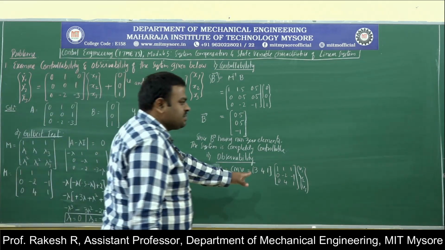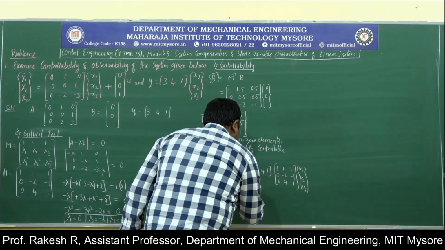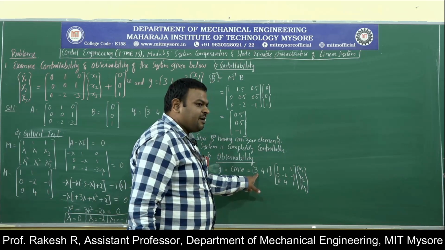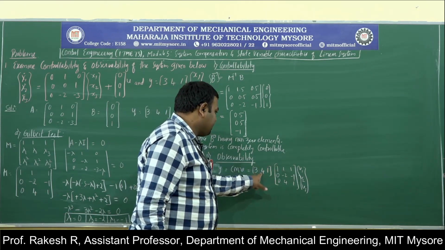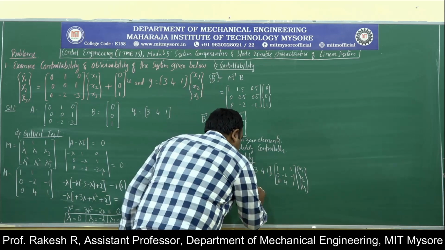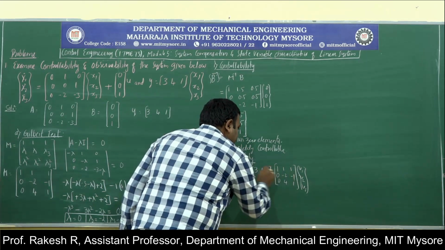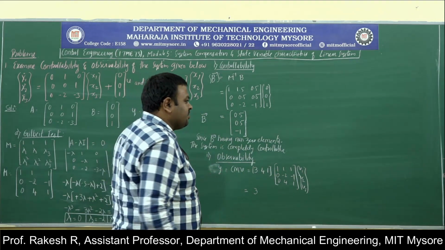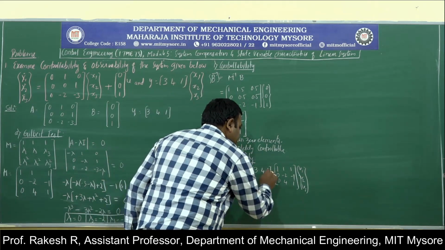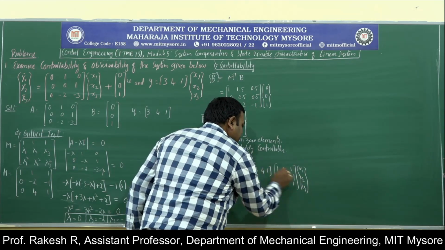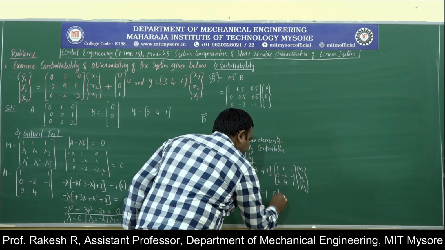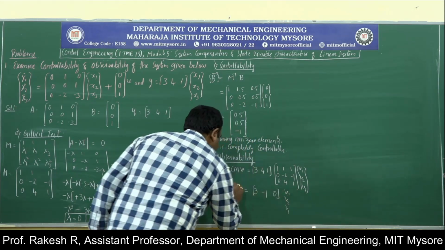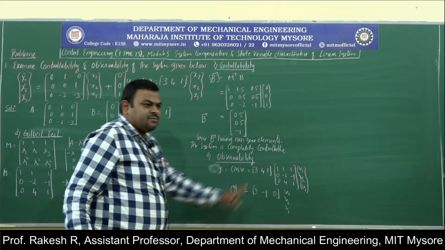If you multiply this, 3 into 1 is 3, 4 into 0, 1 into 0. You will get 3 here, again 3 minus 4 minus 8, so you will get minus 1, and this is 3 minus 4 minus 1, which is 0, into V1, V2, V3. This is Y, and this is matrix C.